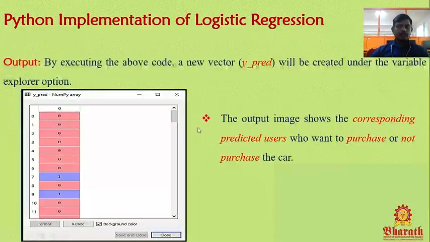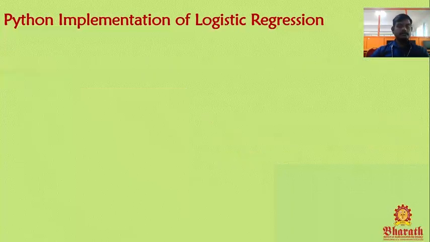It will be created under the variable explorer. From this output image, we can see the corresponding predicted users, who want to purchase the car or not. 0 means they are not ready to purchase, 1 means they are ready to purchase. From the image, the y_pred variable data set, we can easily predict the value.